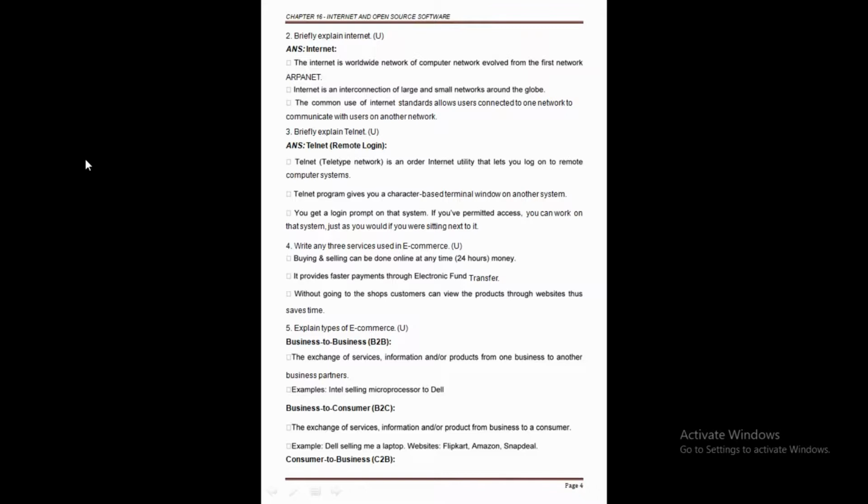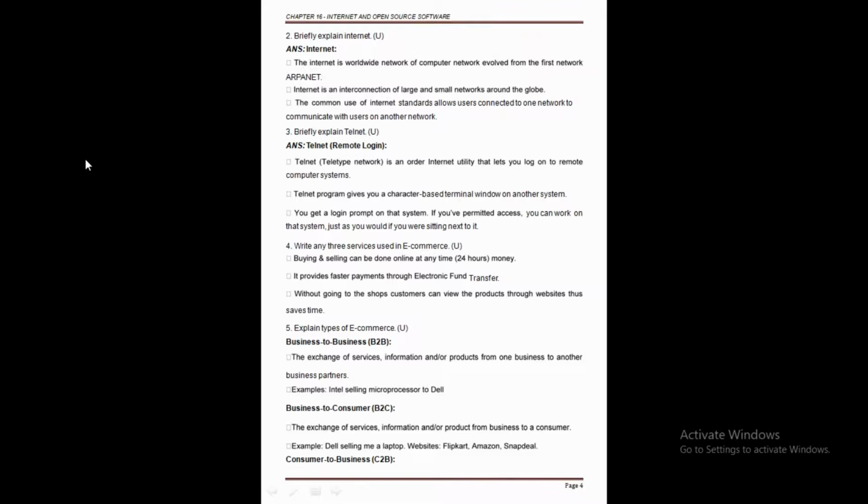Okay, now the next question is: write any three services used in e-commerce. So what are the services we can use in e-commerce in this case? Some of the services we can say in our e-commerce: the first one is that buying and selling can be done online. Maybe you want to purchase, maybe you want to sell any type of product, we can do it online at any time, 24 into 7 hours.